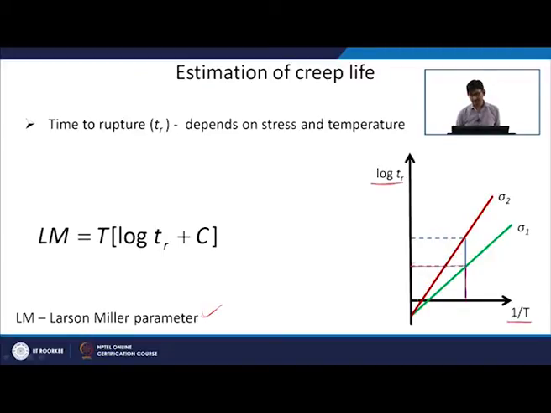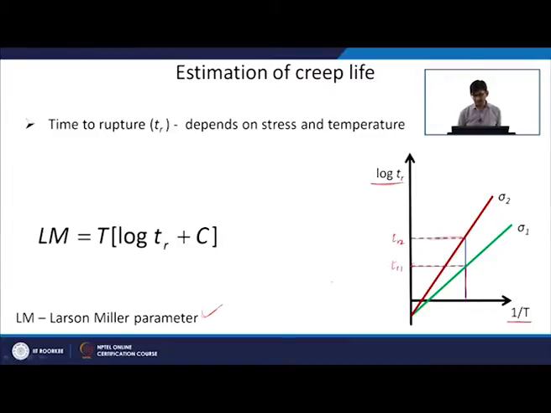That will be my creep life. For the same temperature, if I am using the same material at a stress which is sigma 2, then I will have the rupture life as this one. So, this is one life, this is another life; you can call it TR2, let us say, and TR1.